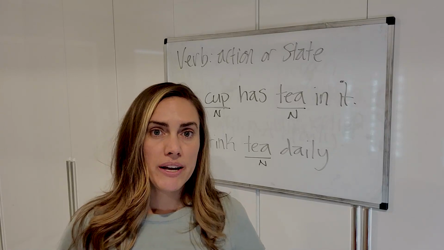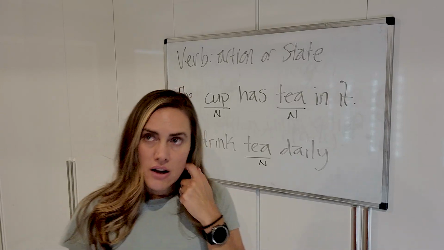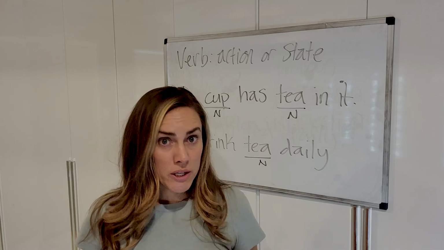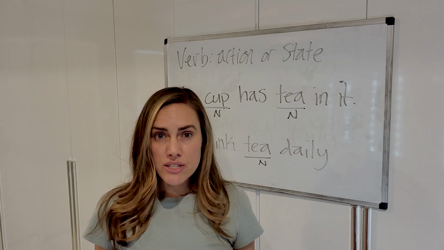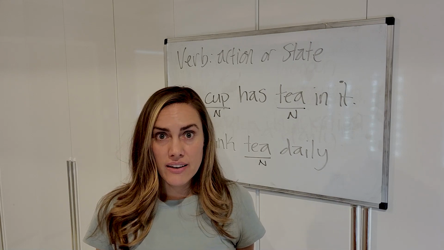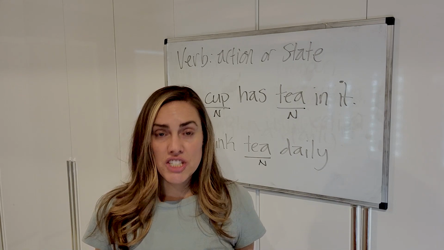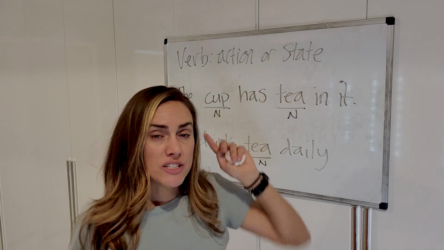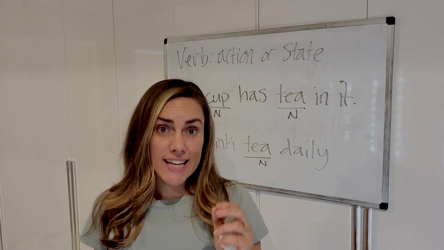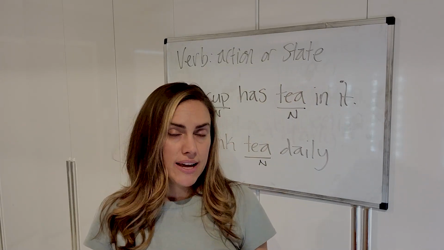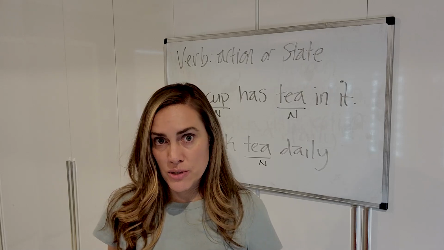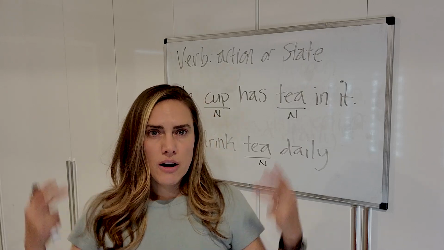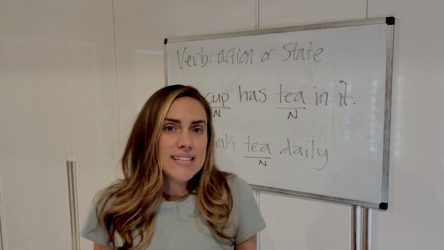So I like to explain it to my students like this. A state is something that you can't really see in a picture. So look at me right now. Can you see that I am being a person? No, I just am. So usually for state verbs, stative verbs, we say. They're also usually non-action verbs, verbs that describe our state, so you can't see it in a picture.